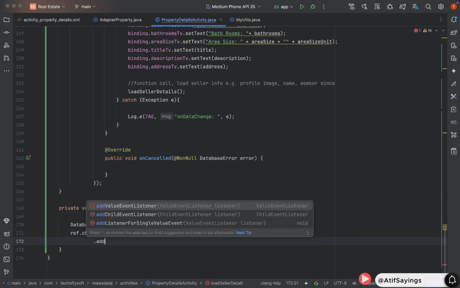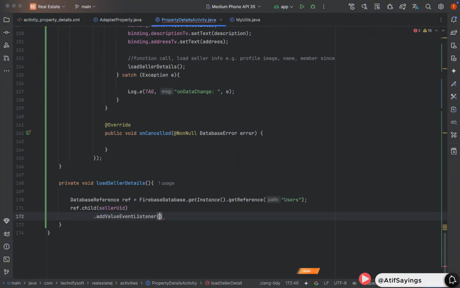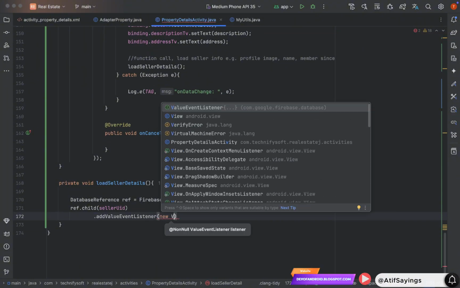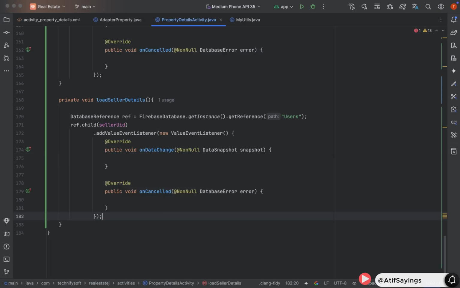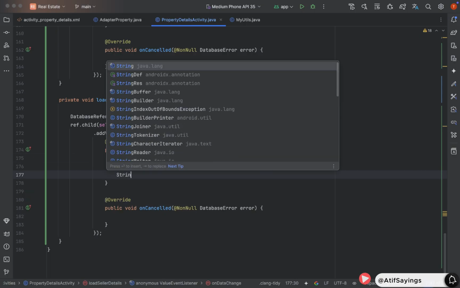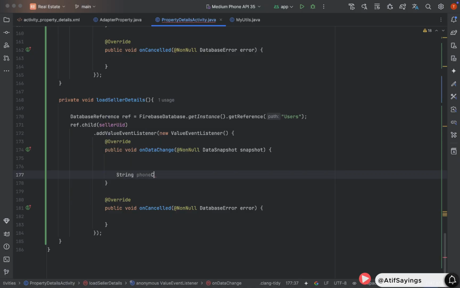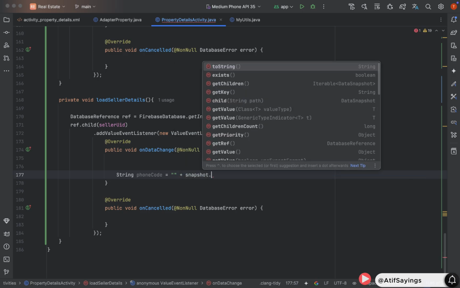reference.child(sellerUid).addValueEventListener(new ValueEventListener). onDataChange is the function in which we will get the details of the user that is available in the parameter of this function. Name of the parameter is snapshot. So let's start by creating a variable of type string.